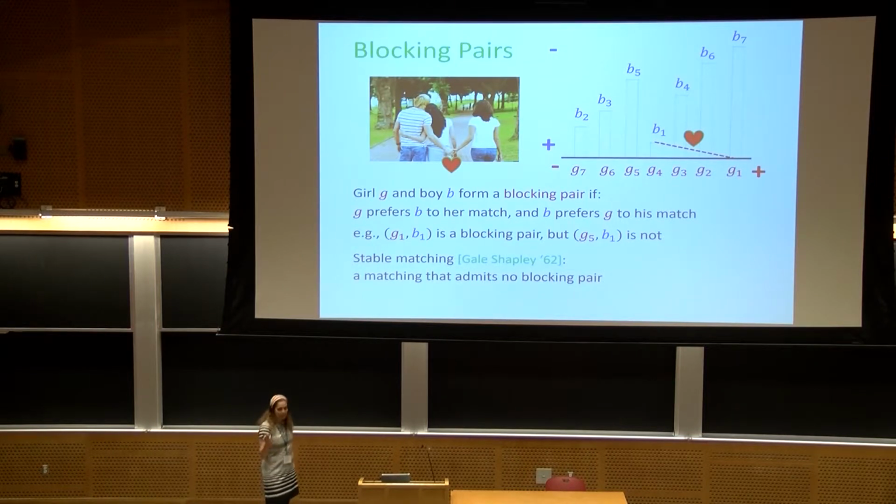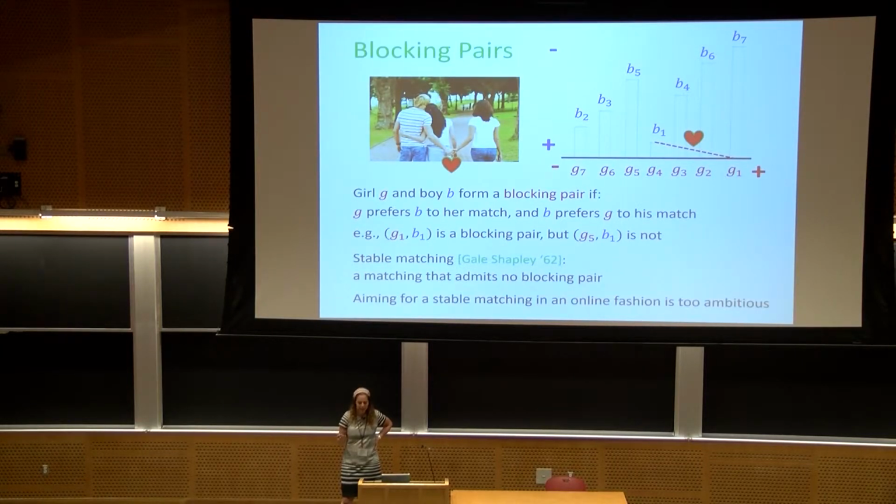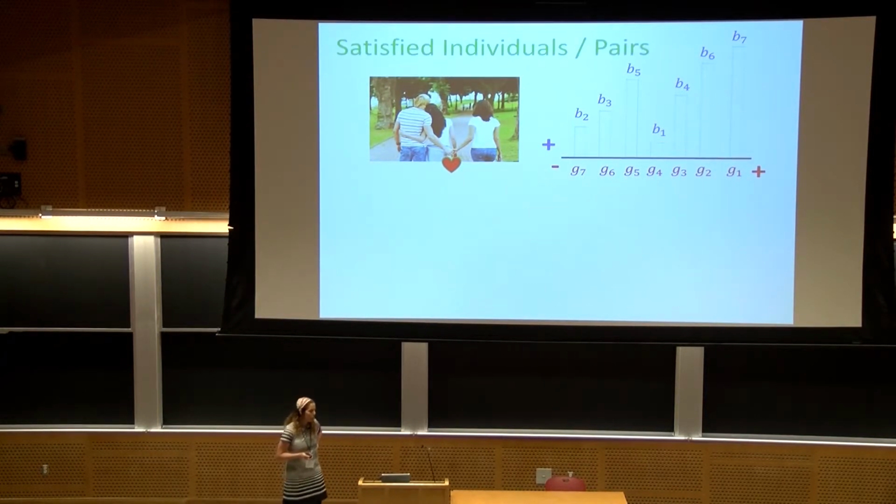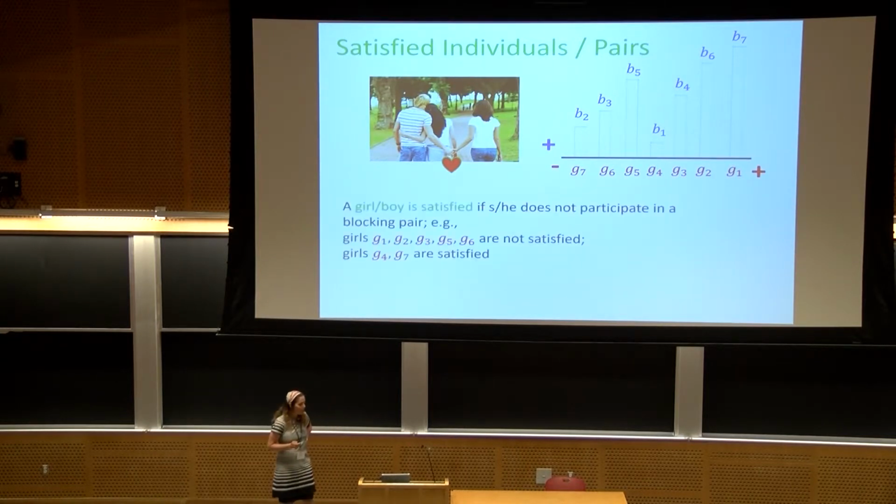And a stable matching, as I'm sure everybody here knows, is a matching that admits no blocking pair. Ideally, we would like to create a stable matching in an online fashion, but it's really easy to show that this is just impossible. This is too ambitious. So instead of aiming for a stable matching, we turn to a more qualitative measure that relates to the notion of a blocking pair. Let me explain what I mean.